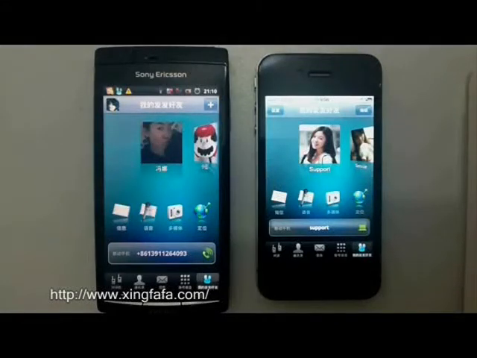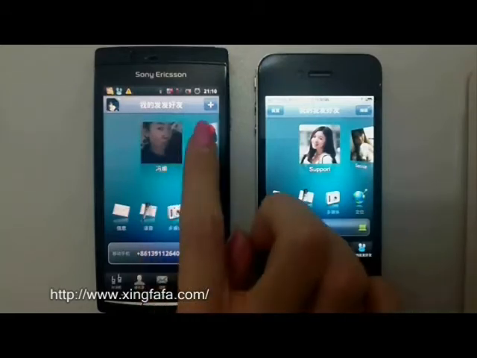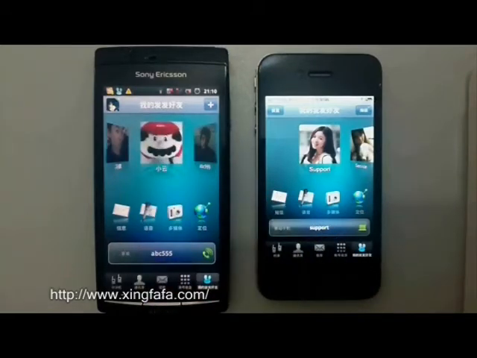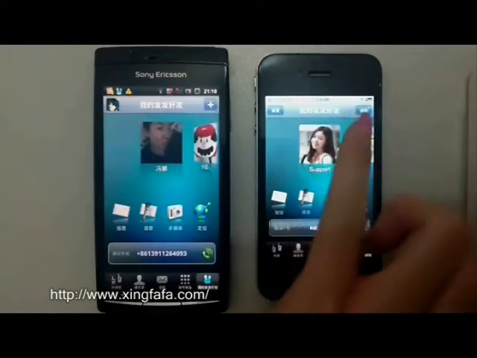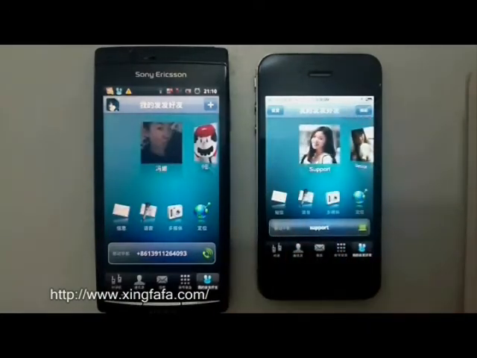Today I'm going to introduce to you a very powerful and useful communication software called Xingfafa. Not only can it perform the normal functions, but it can also provide free voice over IP phone call and free location-based service. Xingfafa has applications on most smartphones and cell phones like Android, iPhone, and regular computers like PC and Apple iMacs. Next, I'm going to introduce the application's easy-to-use functions.